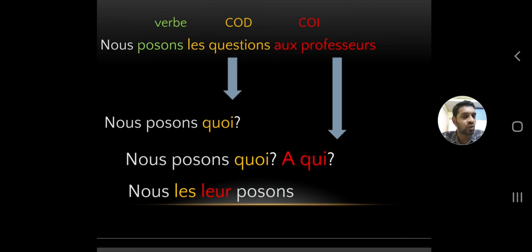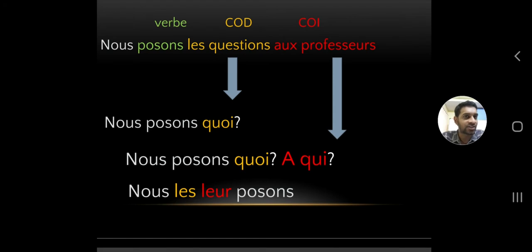What do we ask? We ask questions, so direct object. To whom? À qui? Which means to whom. We place a preposition here, so then it is COI, an indirect object.